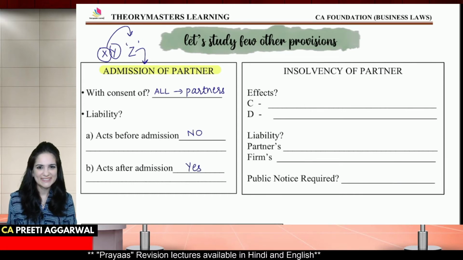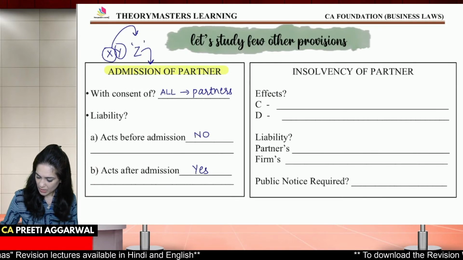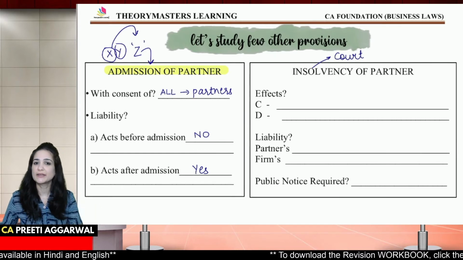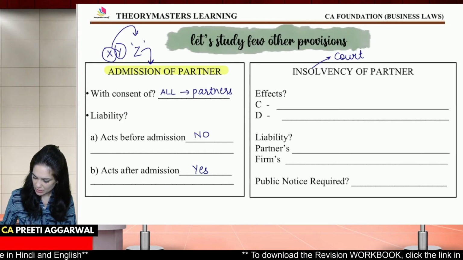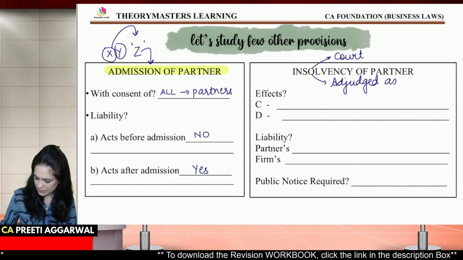Definitely yes. Next we have insolvency of a partner. The partner applies to the court, and the court adjudges him insolvent.